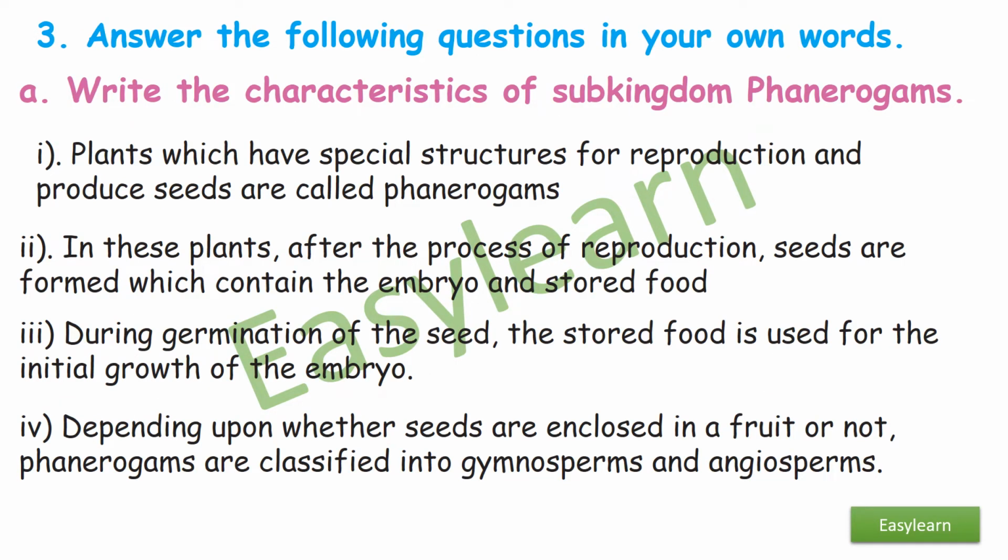Question number 3. Answer the following questions in your own words. A. Write the characteristics of subkingdom Phanerogams. Plants which have special structures for reproduction and produce seeds are called phanerogams. In these plants, after the process of reproduction, seeds are formed which contain the embryo and stored food. During germination of the seed, the stored food is used for initial growth of the embryo. Depending upon whether the seeds are enclosed in a fruit or not, phanerogams are further classified into gymnosperms and angiosperms.